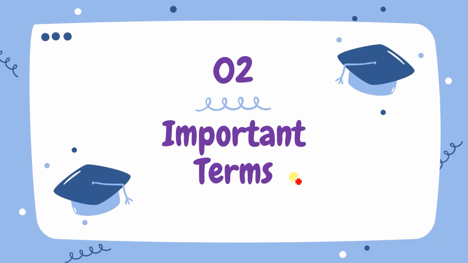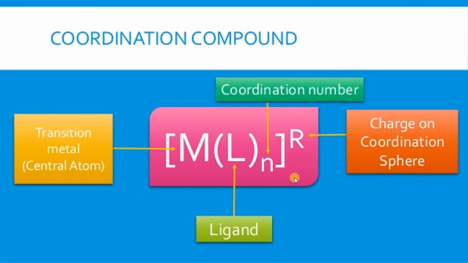Now, to know the coordination compound in a better way, we have to learn some important terms. Let me explain. This is the complex. First tell me which type of complex it is, whether it is cation or anion. You can't say, because neither have I written a plus charge nor a minus charge, neither have I given the cation nor written the anion counter ion over here.